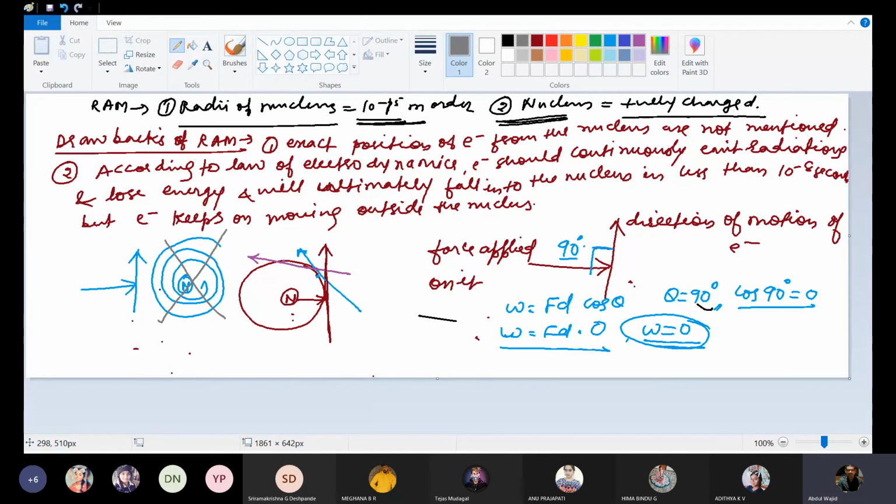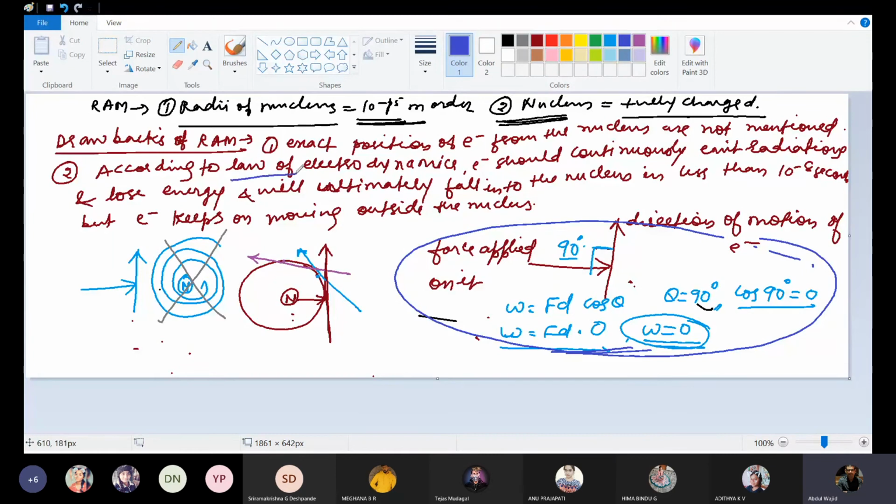So this is in terms of physics, so we can't use it in chemistry. But later, after doing Bohr's atomic model, we will be in a position to explain it properly. Here, Rutherford was unable to explain it properly, but this could be the reason: if the direction of the motion of the electron is perpendicular to the direction of force applied on it, then according to the law of electrodynamics, there won't be any loss of energy. There won't be any consumption of energy.